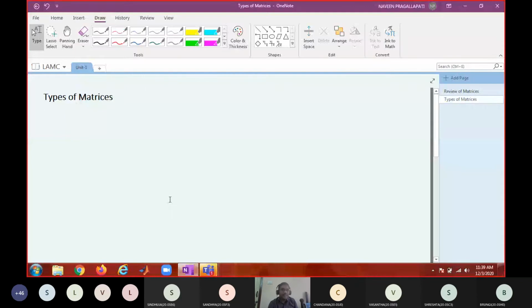We'll see some types of square matrices. Okay. So what is the general form of a square matrix? It is like this: A equal to Aij. What is the order? n by n.